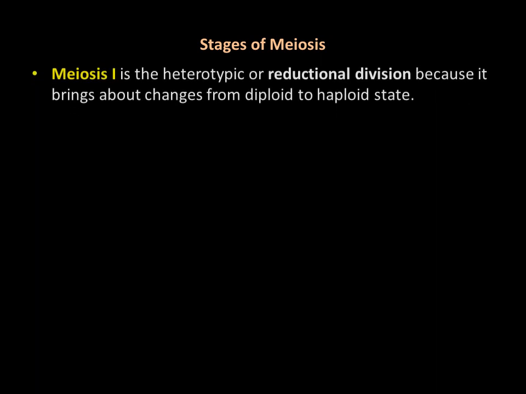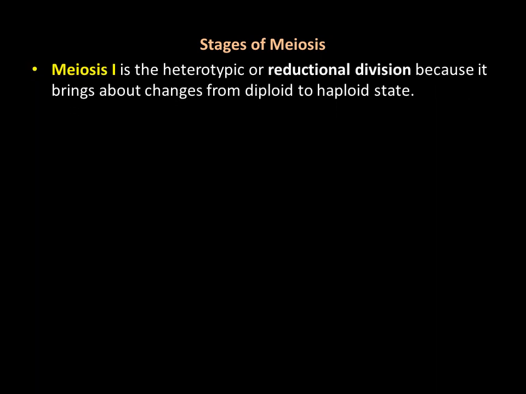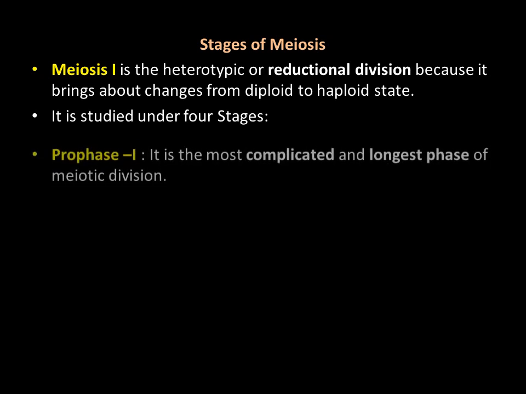Then the stages of meiosis. Meiosis 1 is the heterotypic or reductional division because it brings about change from diploid to haploid state. That's why meiosis is somewhat more complicated than mitosis. It is studied under four stages.